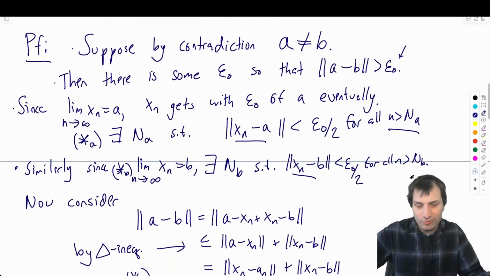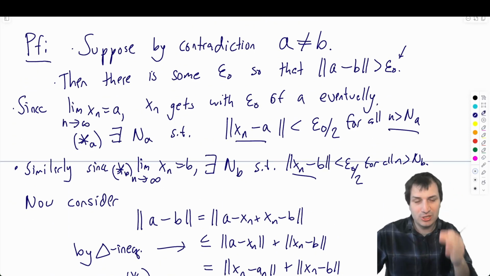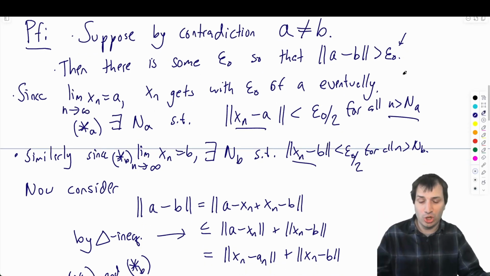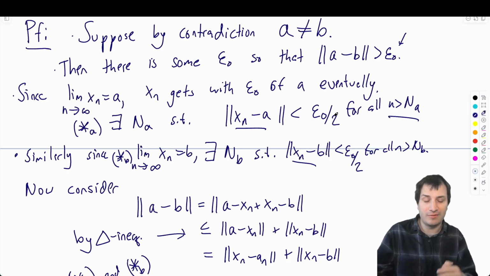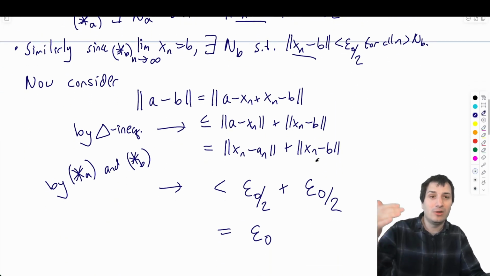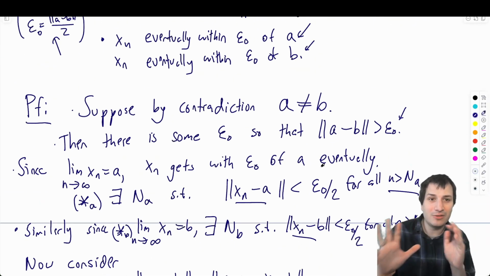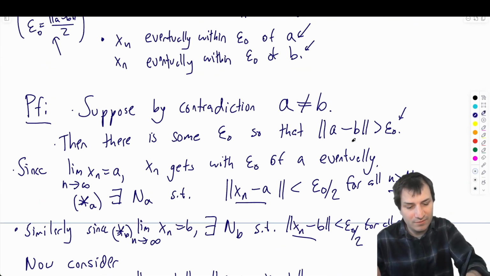Okay, and then I can read it over one more time. So we're doing suppose by contradiction. Very nice. We found this epsilon naught that separates A and B. I chose xn to be within epsilon naught of A, xn to be within epsilon naught of B, and then I have this nice sequence of inequalities, which is leading us to a contradiction. The thing I haven't done at the end, I have to tell the reader, hey, this is a contradiction of this thing over here.